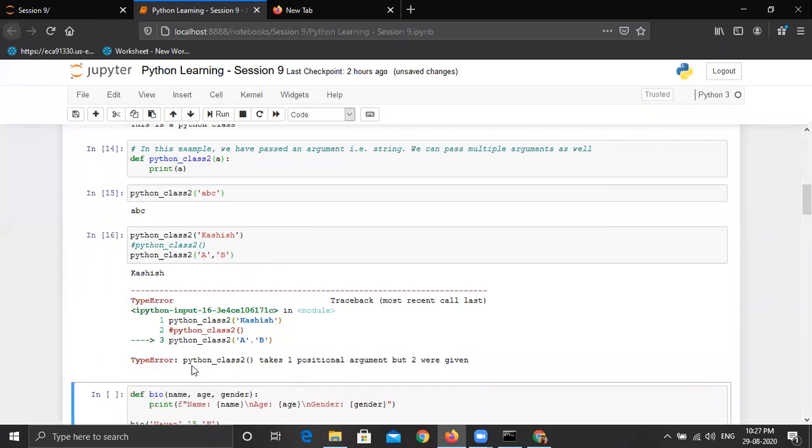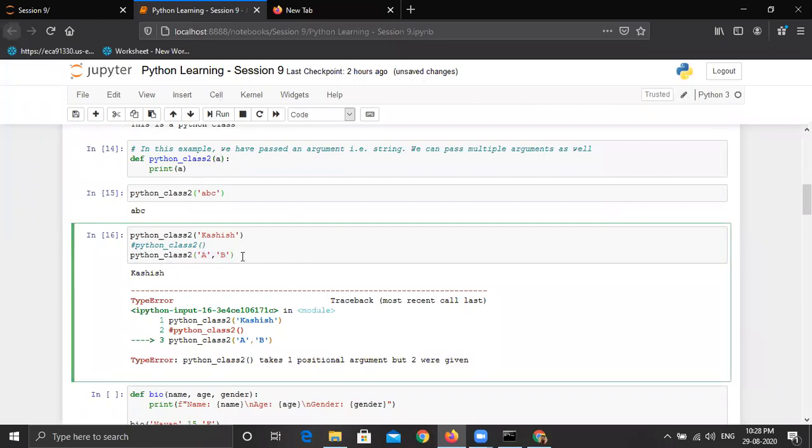Let me run it again. You can see Python says the function takes only one positional argument, which is A, but two were given. We have given two arguments. So this is wrong. We cannot do things like this. And here also, since there was one argument, if you see the middle one, in the function call we haven't passed any argument. So you have to give exactly the values that are defined in the function. If there are two arguments defined in the function, you have to give two values. If there are 10 arguments defined in the function, you have to pass 10 values during the function call.